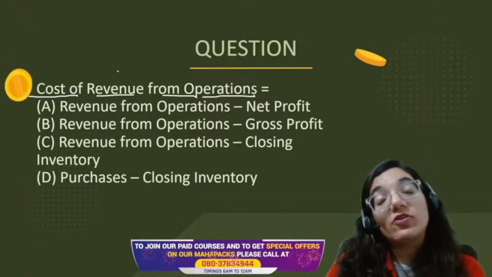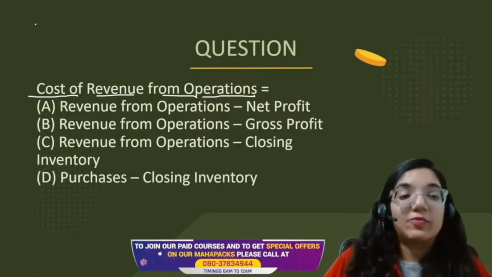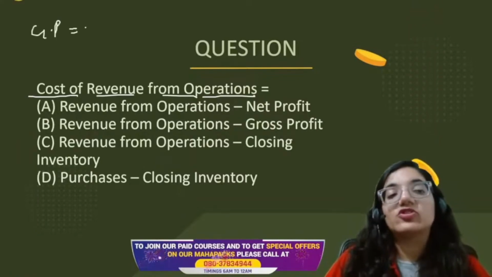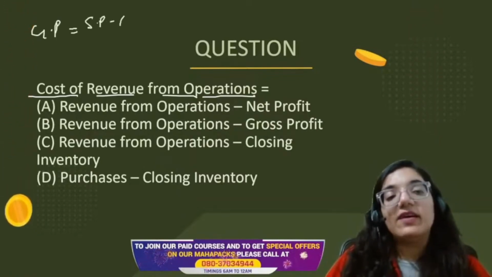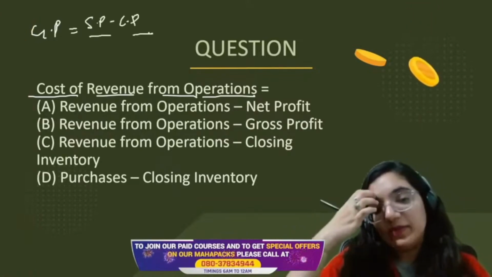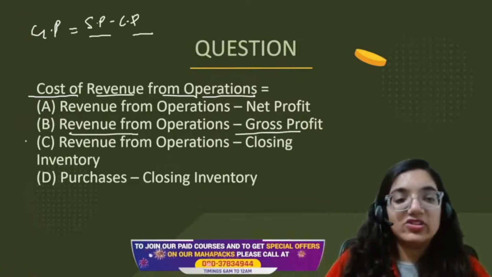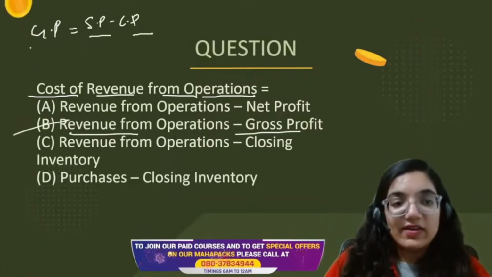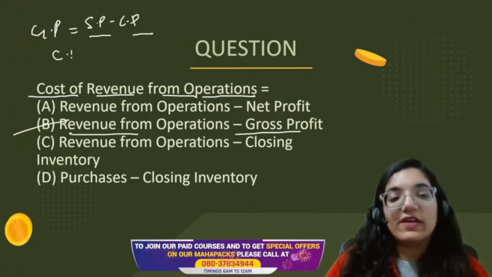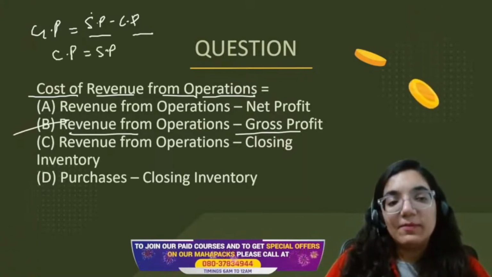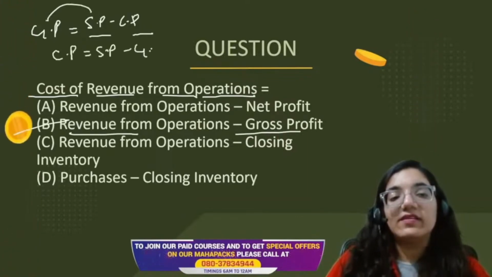If we are looking towards cost, our gross profit or the production based profit is always your selling price minus your cost price, SP minus CP. That would be revenue from operations minus GP. If you want to find the cost price, it is SP minus GP.